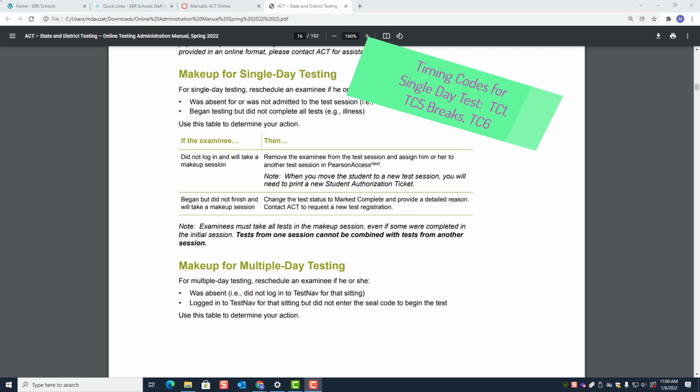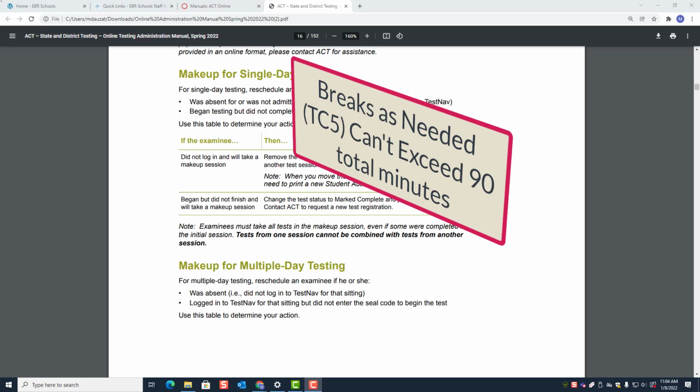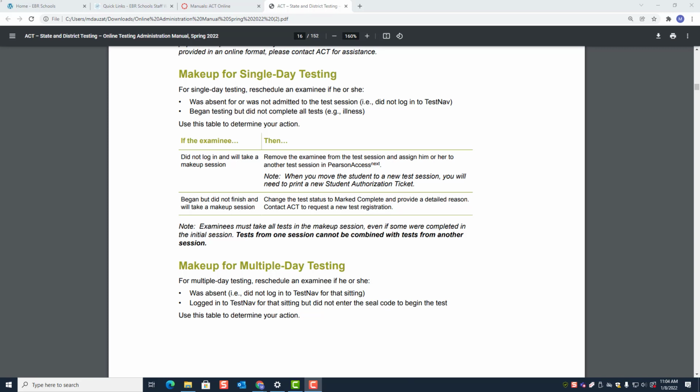So again, timing code 1, which is standard time, timing code 5, breaks as needed, and timing code 6, which is 1 1/2 time. Now, just a reminder, breaks as needed cannot exceed a total of 90 minutes. All right, so let's continue with that section on makeup testing for single day testing.